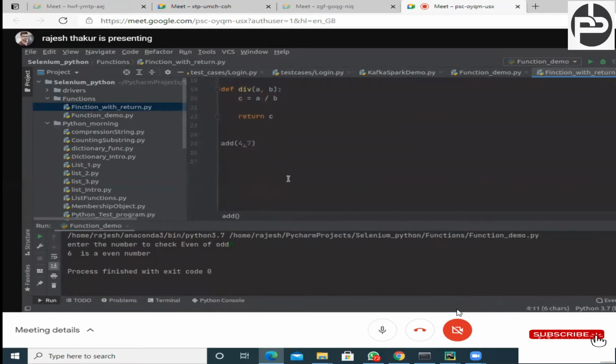Okay, so after this function returns the addition of these two numbers, we can store it somewhere, right? So add_result. Whatever addition comes of 4 and 7, I am going to store inside add_result. Now if you want to print, let's print the addition result.